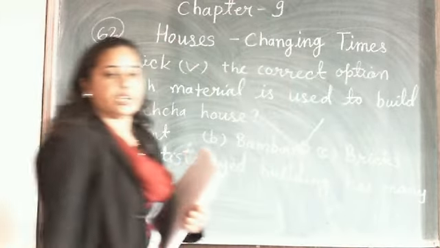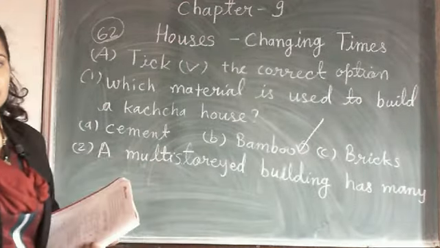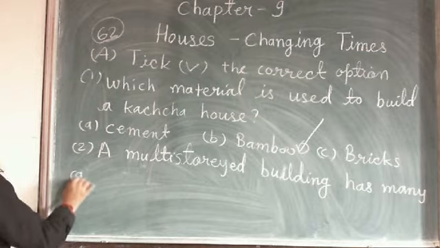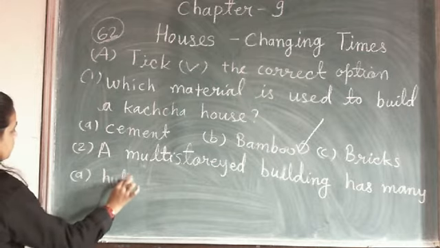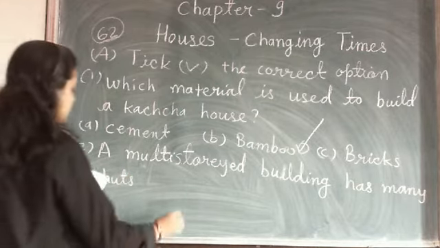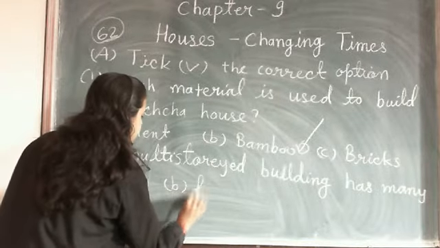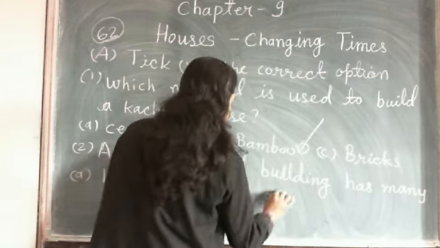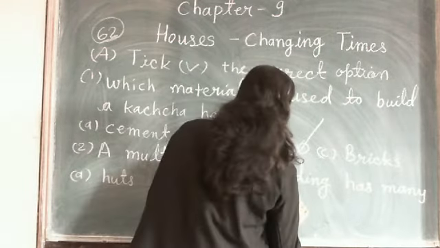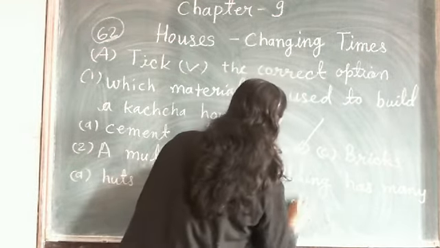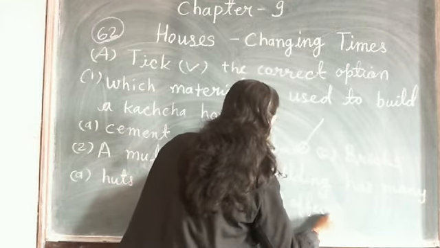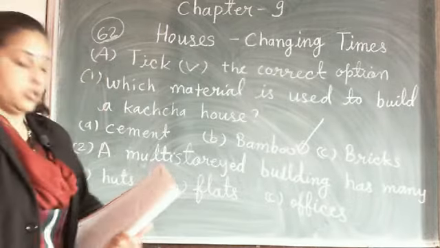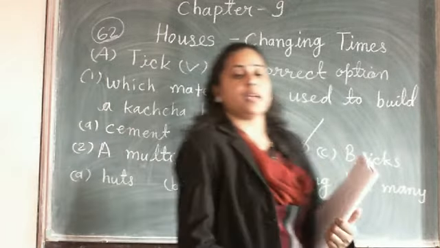A multi-story building has. What are the options given? Huts. Now B, Flats. Offices. Now, a multi-story building has many.